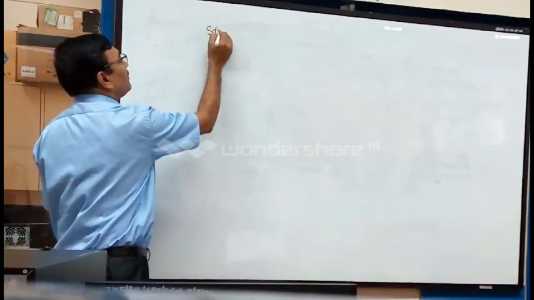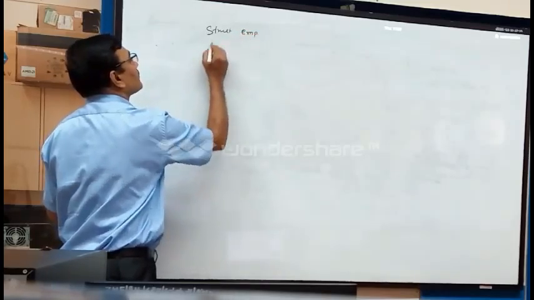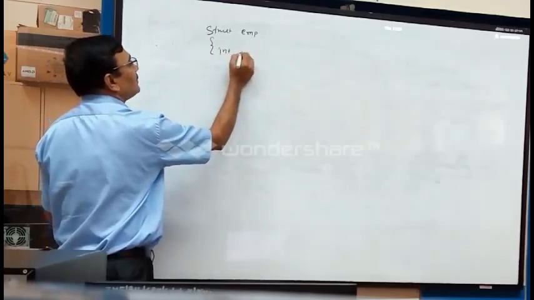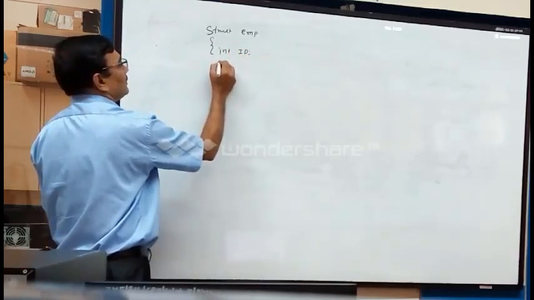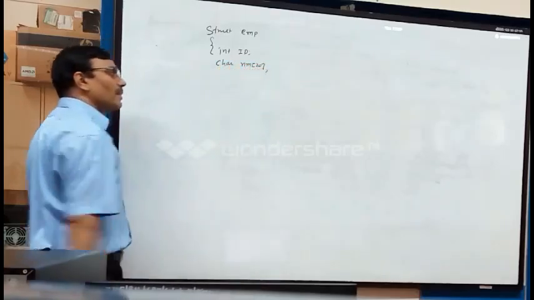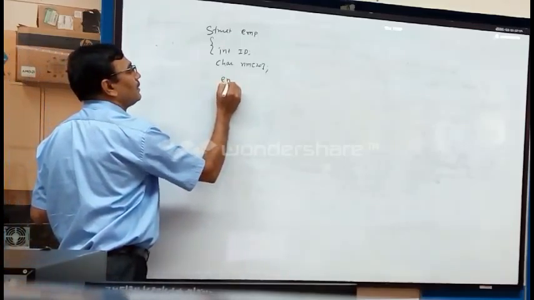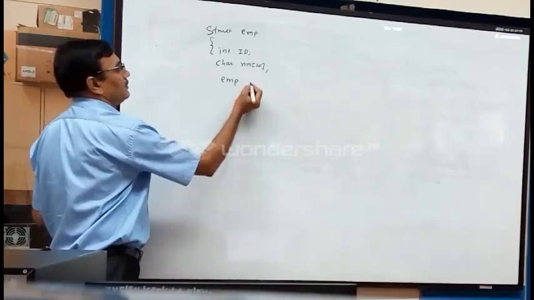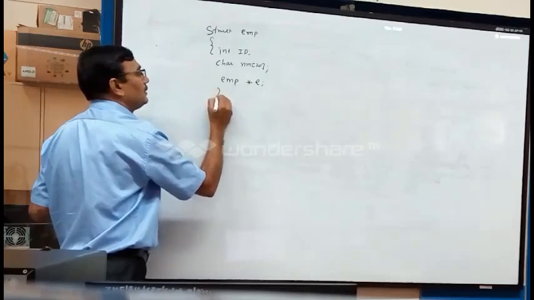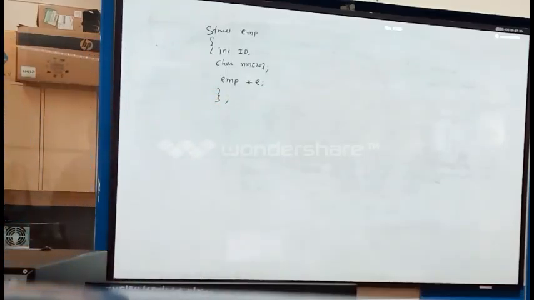After defining the structure, say struct employee, I say int id, then char name, and I say employee star E. Now see, one more thing I am adding here for the structures.